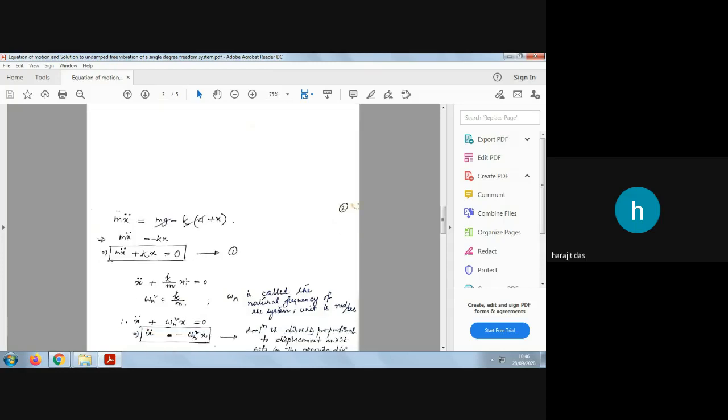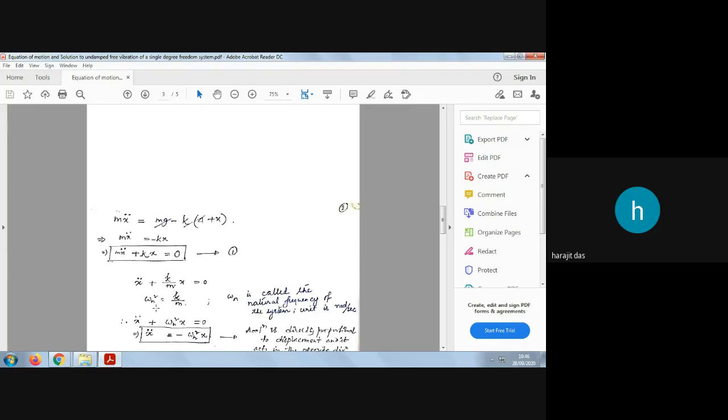If you rewrite the equation again, what do you get? x double dot plus k by m x equals 0. This k by m term can be written as omega n square. This omega n is called the natural frequency of the system. Every system has a natural frequency. A single degree of freedom system has only one natural frequency, just like that, a 2 degree of freedom system has 2 natural frequencies.